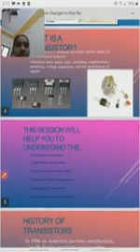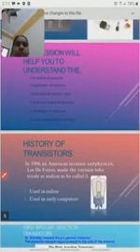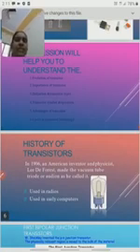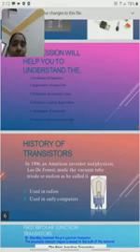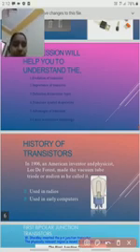First of all, the history of the transistor. We know there are 5 generations of computers: first generation, second generation, third generation, and so on. Before the transistor, scientists used the vacuum tube. This is a vacuum tube. Vacuum tubes were the first generation and were used in computers.